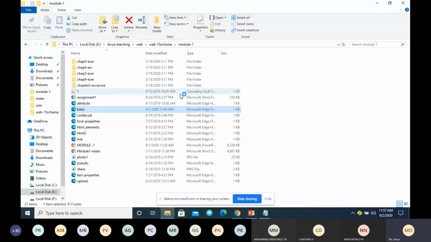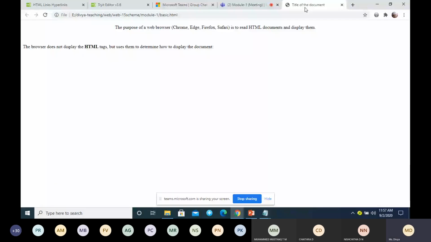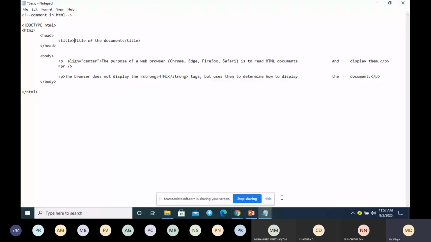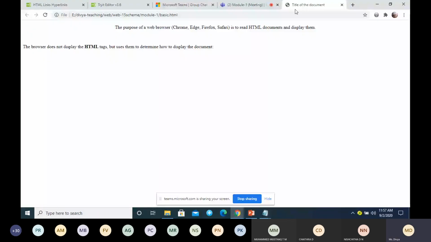I have given the title as "title of the document", correct? You can see the title appears here. This is where the title appears, at the top of the tab. It gives a description about the document to the end user. So you can give some meaningful document name, which will appear at the top of the tab.